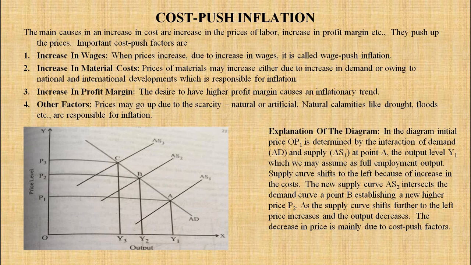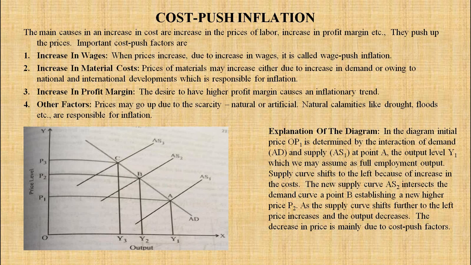Second, increase in material cost. Prices of materials may increase either due to increase in demand or owing to national and international developments, which is responsible for inflation. Next, increase in profit margin. The desire to have higher profit margin causes an inflationary trend.